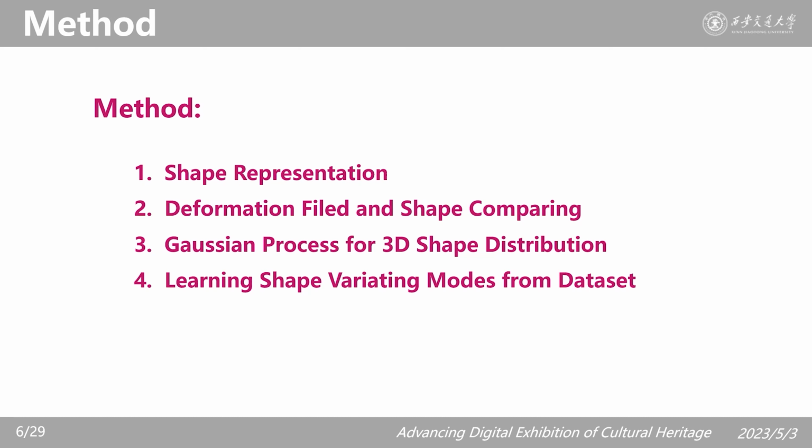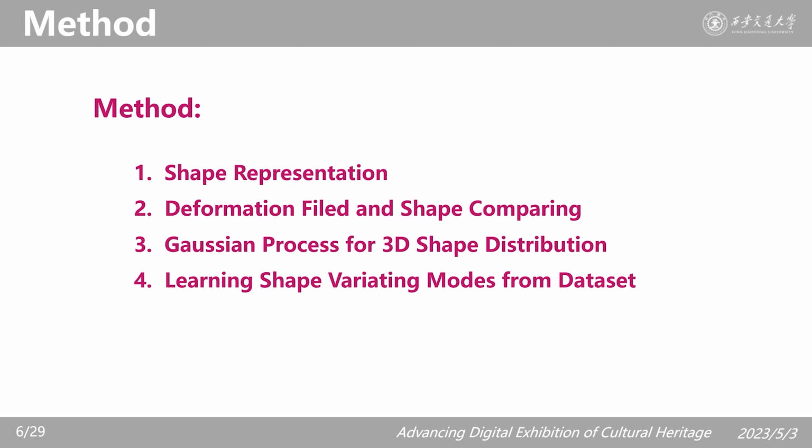In this part, I will introduce the core concepts and methods for this research. Firstly, I will talk about the representation of shapes and the concept of deformation field, which are the premise to make shape comparison possible in our research.